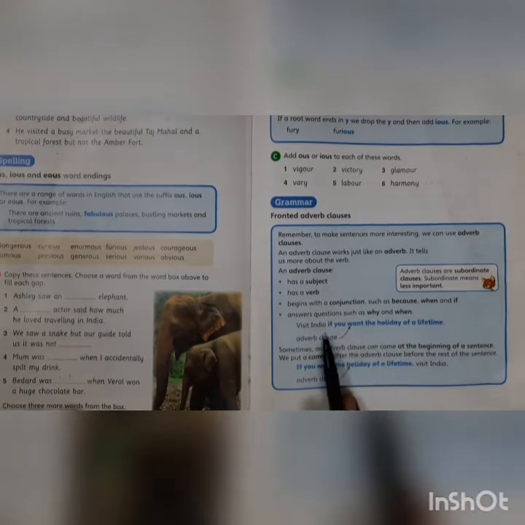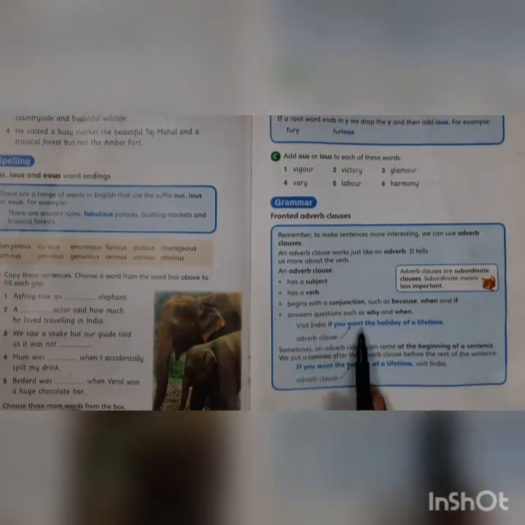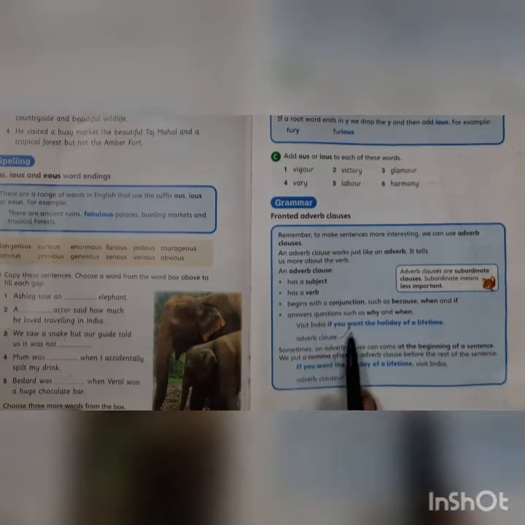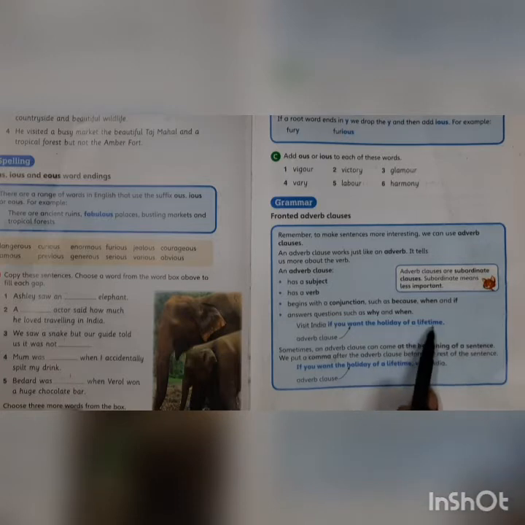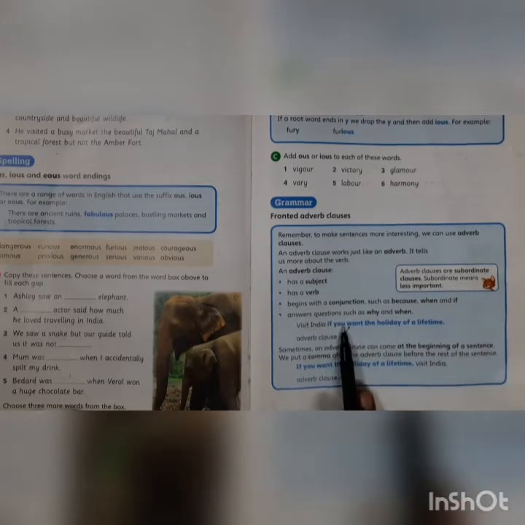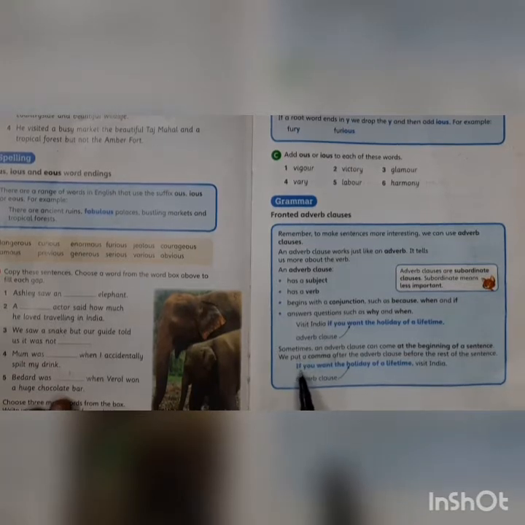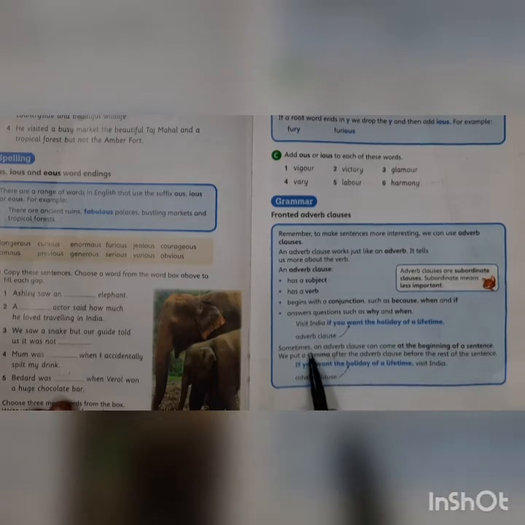Now look at this sentence, children, over here. Visit India if you want the holiday of a lifetime. Now children, this is your adverb clause. If you want the holiday of a lifetime. Now here your adverb clause comes second, right? Now look at this sentence. If you want the holiday of a lifetime, visit India. Now here, children, your adverb clause has come first.